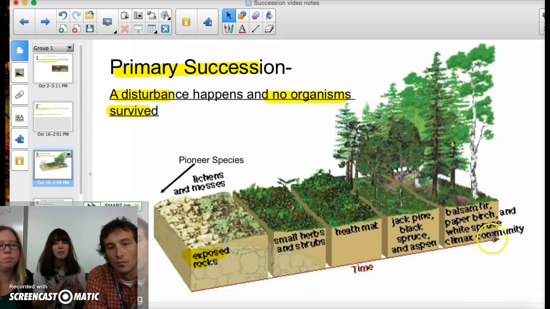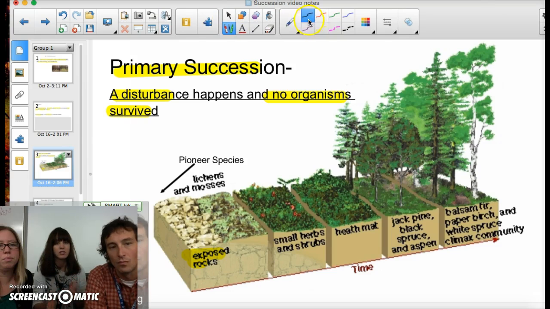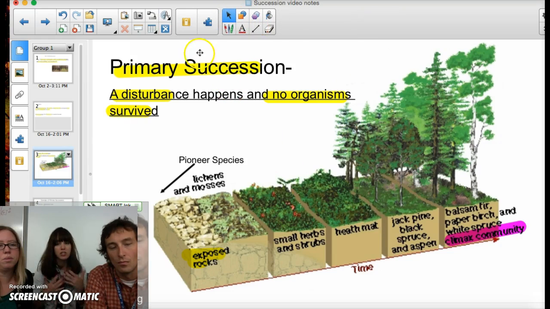And then the larger plants come in after that, after the soil layer gets deeper and deeper, and then you get the larger trees, and then the ecosystem goes back to what it looked like before the disturbance had happened. And so the types of disturbance that cause this type of primary succession are glacial recedings and glacier melts that expose all that rock after it melts.